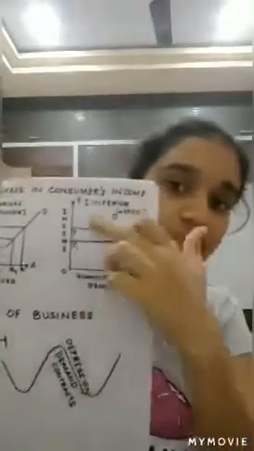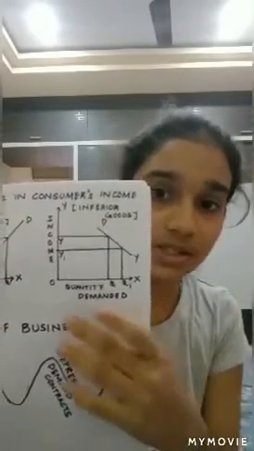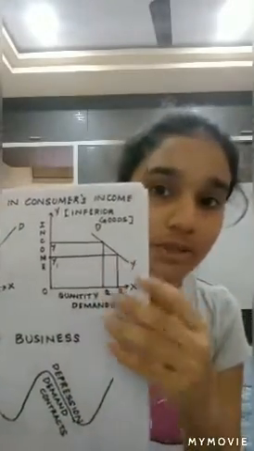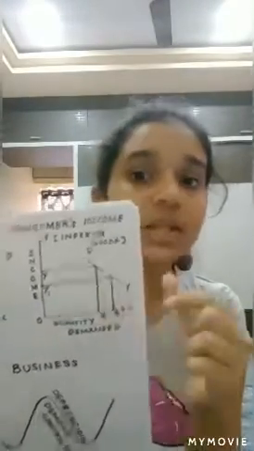Here you can find that when the income of the consumer has decreased from Y to Y1, there is an increase in the quantity demanded from Q to Q1 in case of inferior goods. So when the consumer's income has decreased in case of inferior goods, the quantity demanded has increased. And we can say that in case of inferior goods, there exists a negative or an inverse relation, and in case of superior goods, there exists a positive relation.